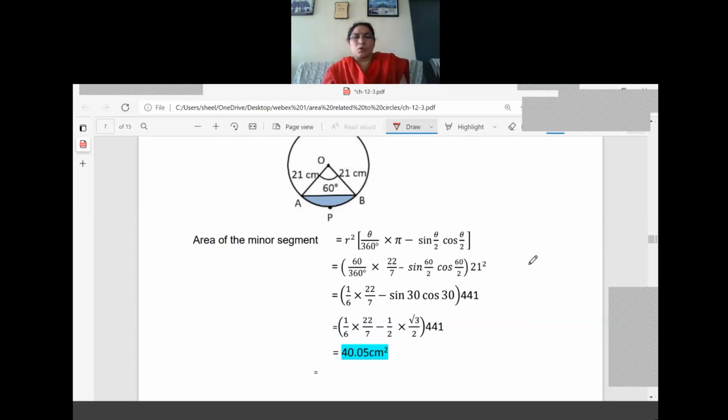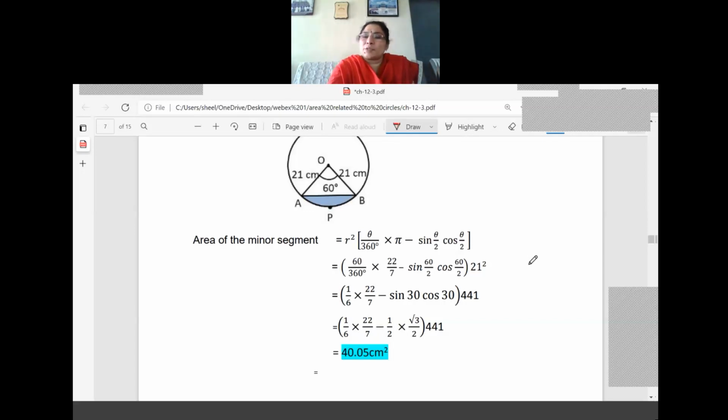All the values you know. What is the theta? Theta equal to 60. What is the radius? 21. Just we have substituted. The 60 by 360 into pi, value not mentioned, therefore we have to take 22 by 7 minus sine 60 by 2 cos 60 by 2. 60 by 2 means sine 30 and cos 30, into 21 square.